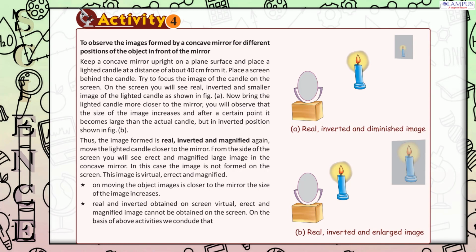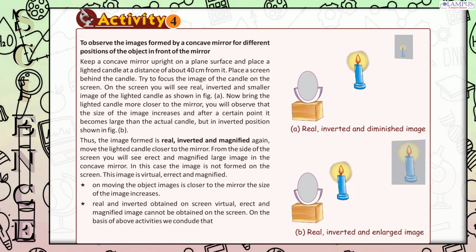Now bring the lighted candle closer to the mirror. You will observe that the size of the image increases and after a certain point it becomes larger than the actual candle, but in an inverted position, as shown in Fig. B. Thus, the image formed is real, inverted and magnified. Again, move the lighted candle closer to the mirror. From the side of the screen you will see an erect and magnified large image in the concave mirror. In this case the image is not formed on the screen. This image is virtual, erect and magnified.